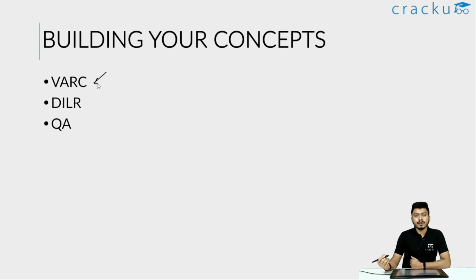Similarly in VA also go through the questions you couldn't attempt and the questions you got wrong and see why you got them wrong. In DILR, it is very much possible that you cannot attempt each and every question that is there in the paper. Once you are done with the mock, try to attempt the sets that you couldn't attempt and try to solve them before you actually proceed to the solutions.